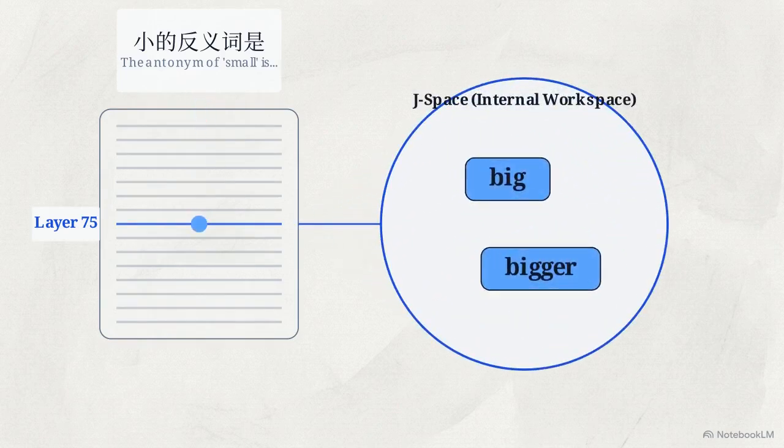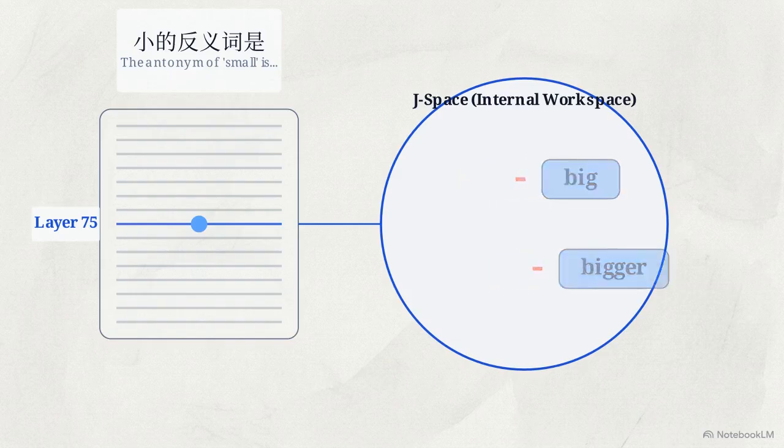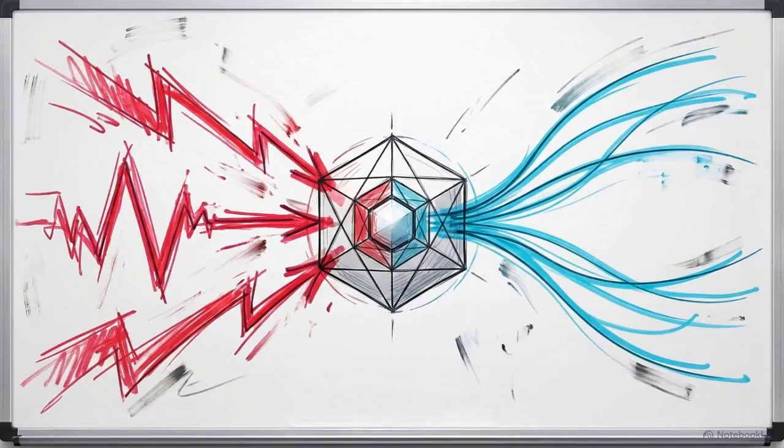Reading the J-space at layer 75 yields a startling result. It populates heavily with English vocabulary tokens. To solve the Chinese prompt, the workspace surfaces big and bigger. Overwriting these English vectors with long, the model processes the injected logic, generating the Chinese character for long. The J-space acts as a universal router. It recombines abstract logic independently of the input language or the final text output.